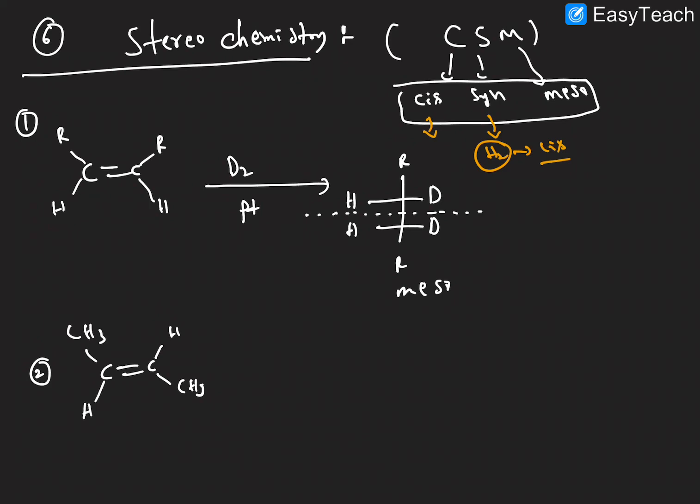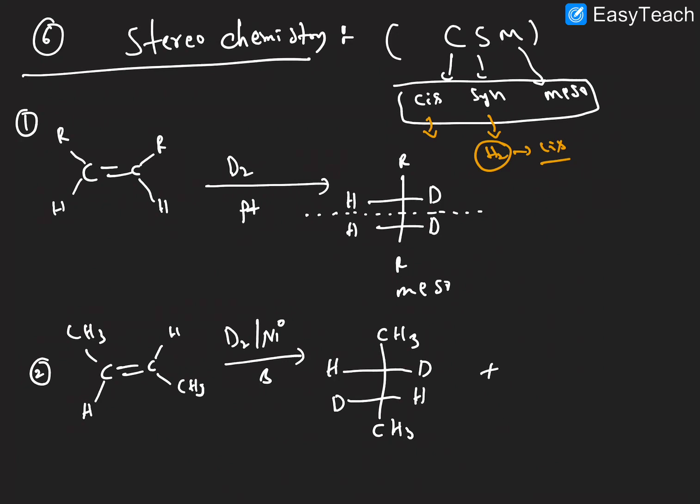This is the trans alkene we are taking, in the presence of D2 and nickel, under heating. A racemic mixture is forming here. With CH3 and CH3, the addition is D here and the opposite, hydrogen.